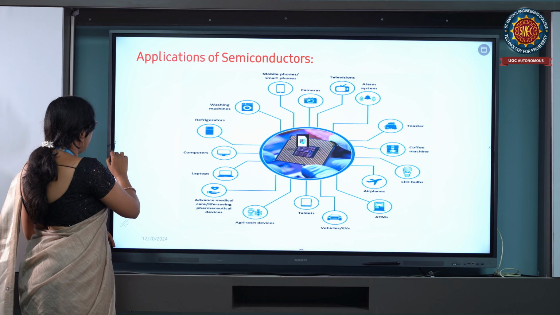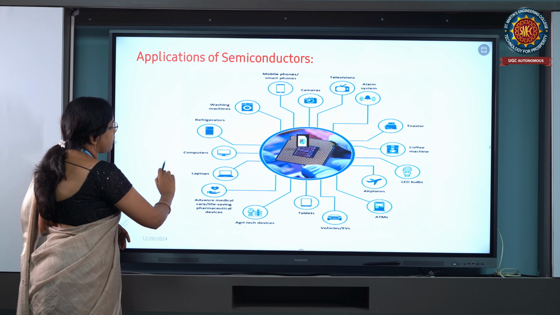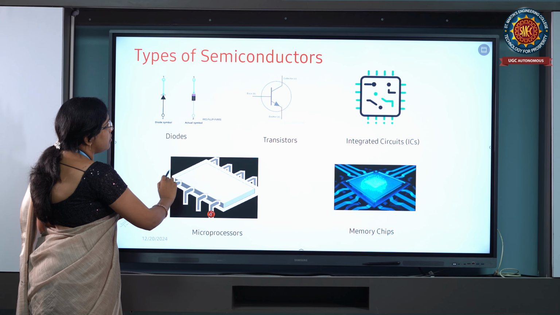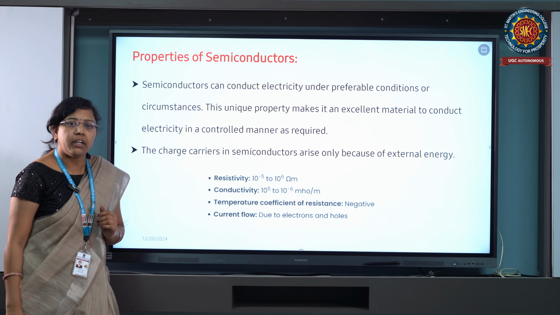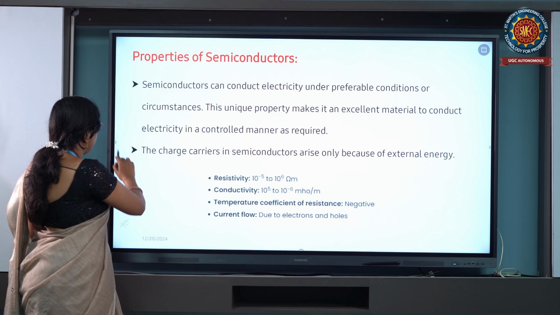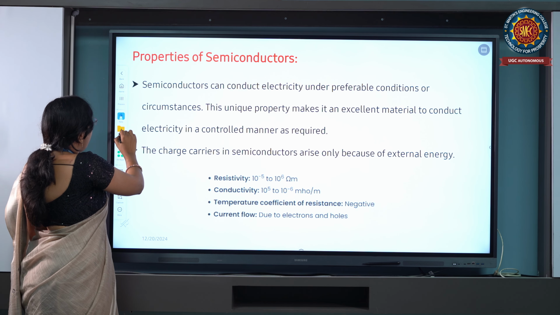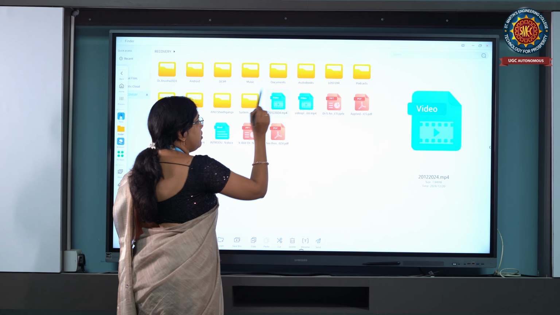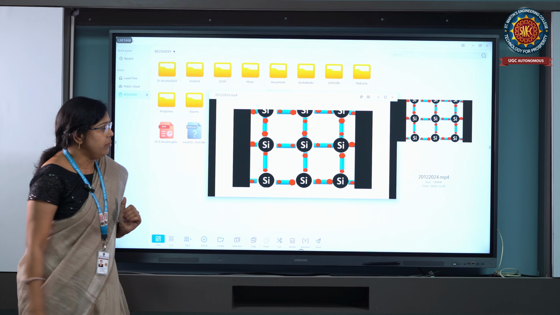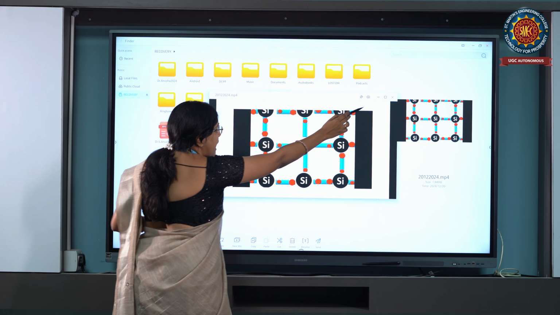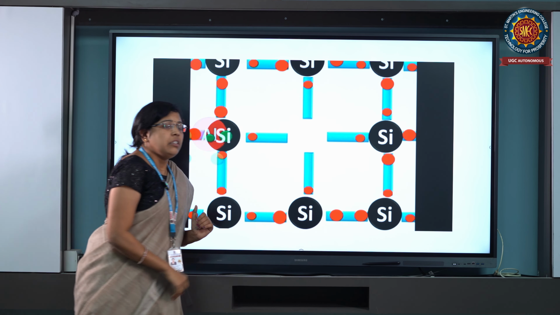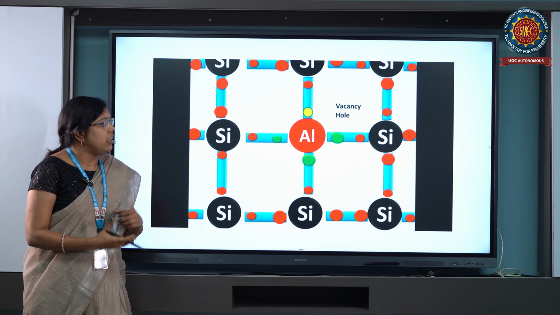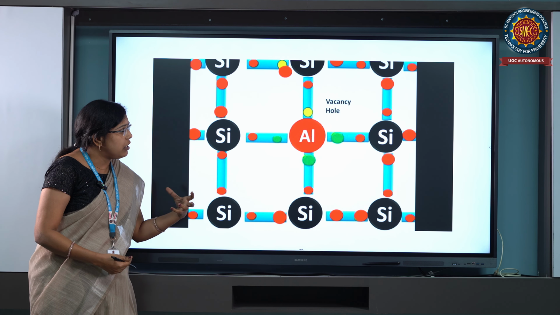And coming to the intrinsic and extrinsic semiconductor, how the impurities are doped into the main atom. This is the example of how silicon is doped.